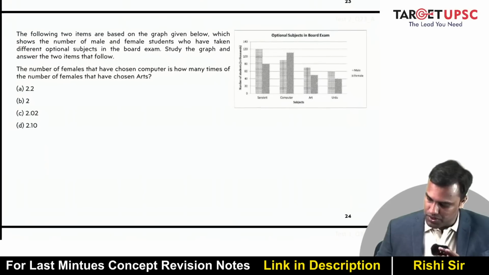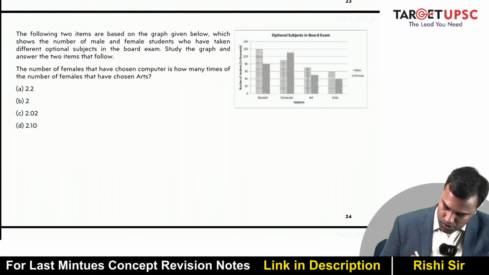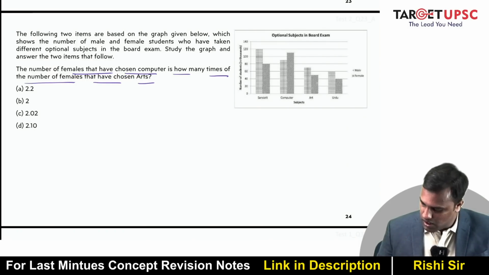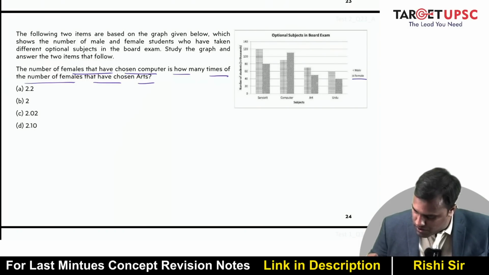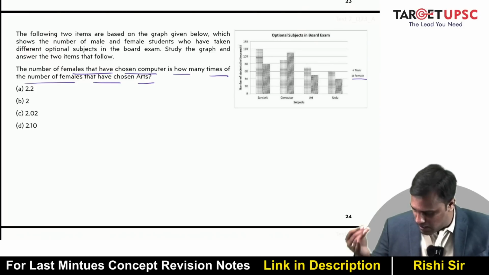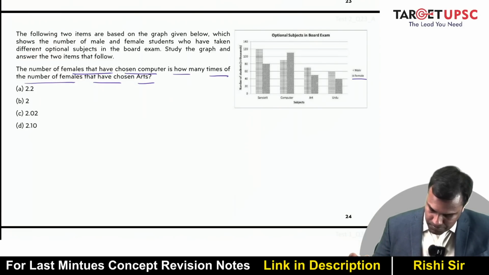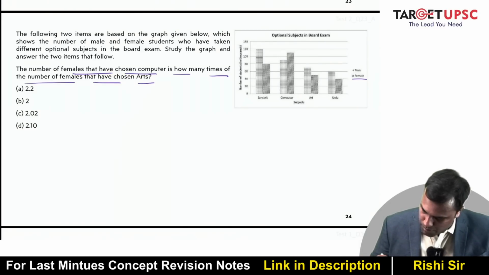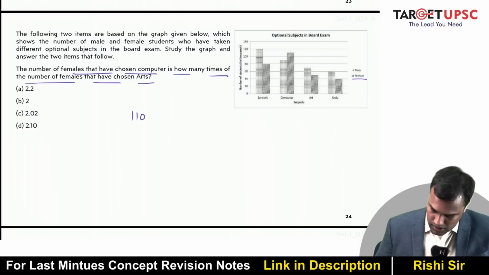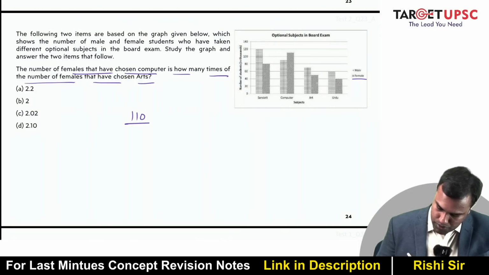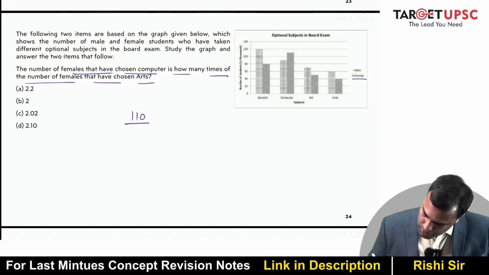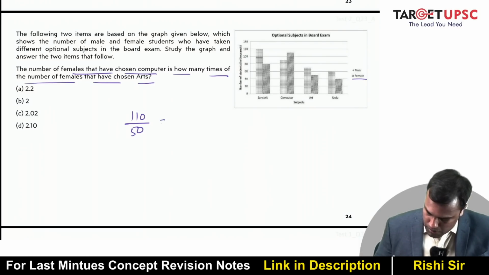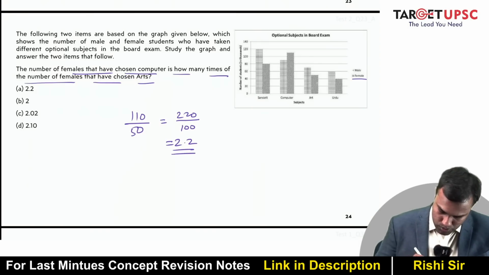So this is again a graph based question. The number of females that have chosen computer is how many times the number of females that have chosen arts? Number of females. So female is the slant lines. So the number of females that have chosen computers, this seems like 110, is how many times the number of females that have chosen arts? Female arts is, I guess, 50. So 110 by 50 is 220 by 100. That means it's 2.2.